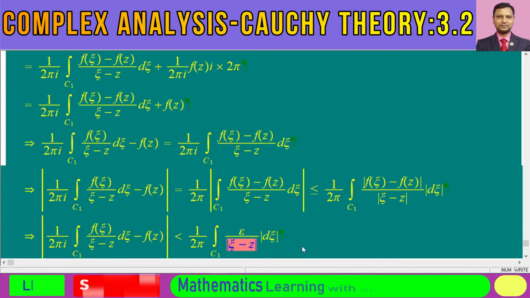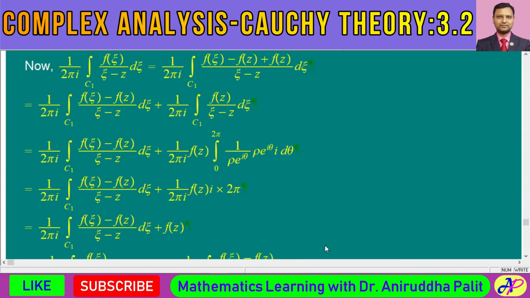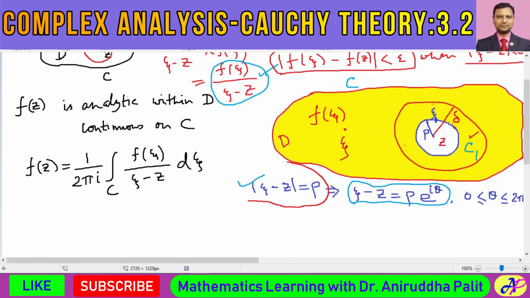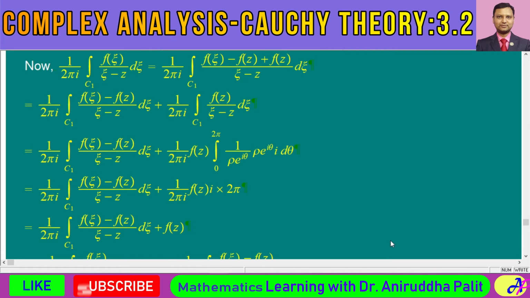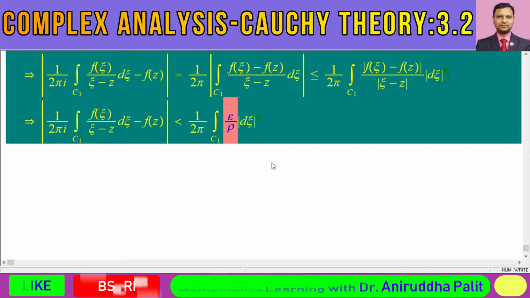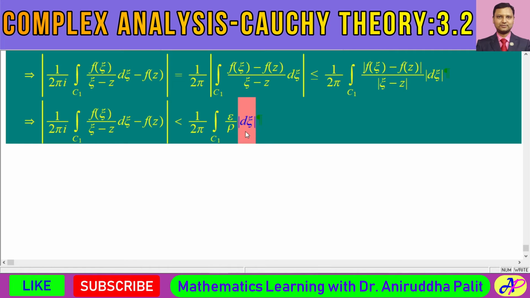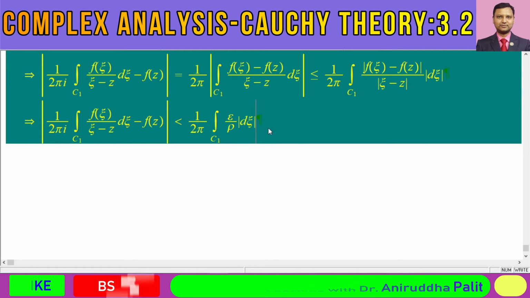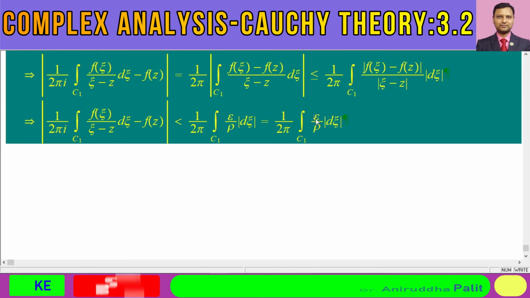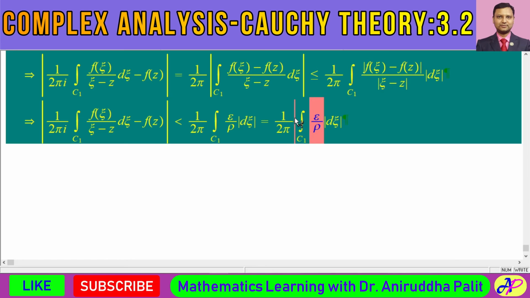Now what is modulus of xi minus z on this curve? We already considered that xi minus z is equal to rho. So this modulus of xi minus z is equal to rho. And this expression does not depend upon the variable xi, so we can keep it outside the integral symbol.